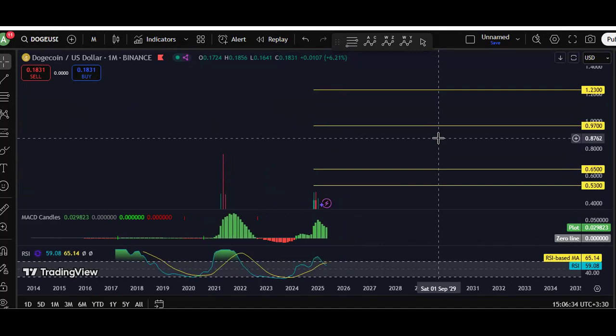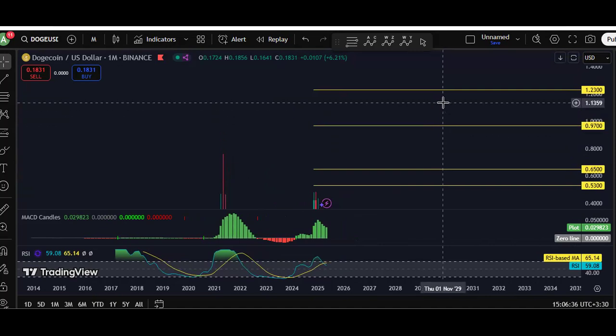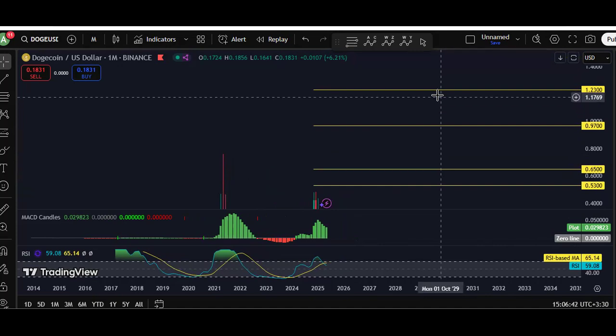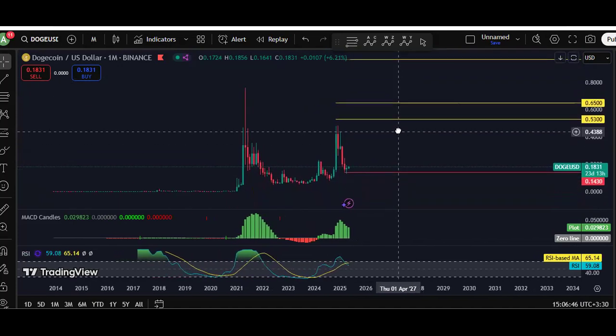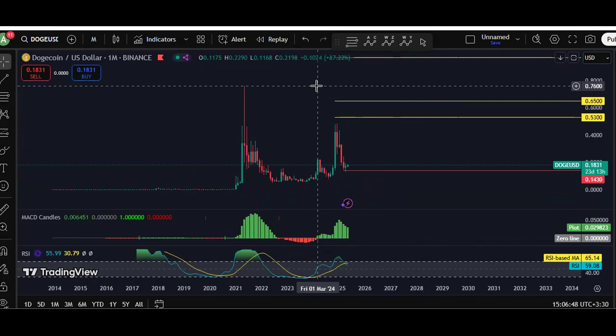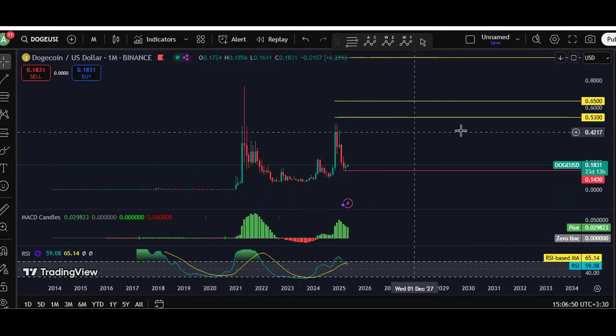Then from there, the all-time high. With the breakout of the all-time high, as a short term, I'm looking for 97 cent, then 1.23. That means the targets I'm looking for are above 1, somewhere around 1.2. This is the next target with the breakout of the all-time high. But as long as the price is below the all-time high, the targets we can look for are 53 and 65 cent.